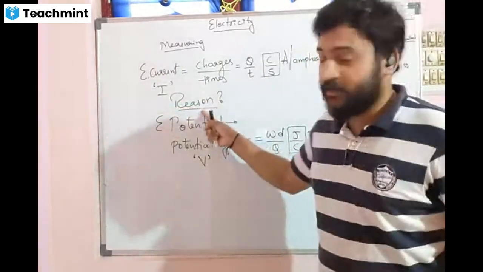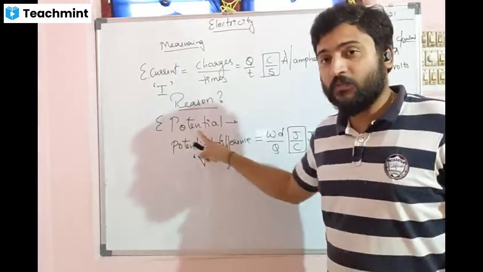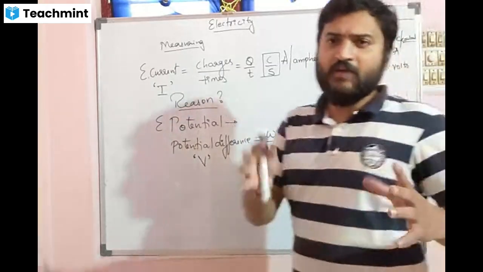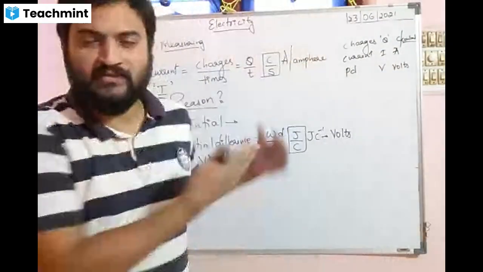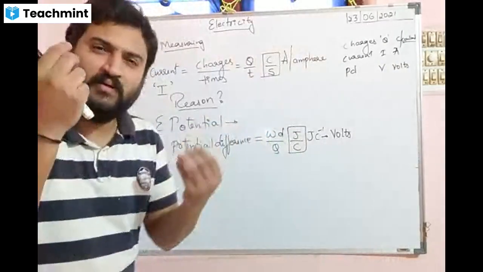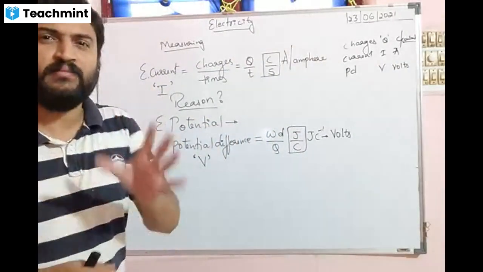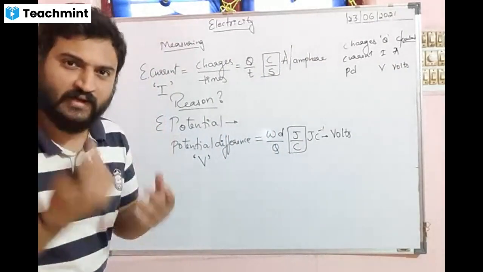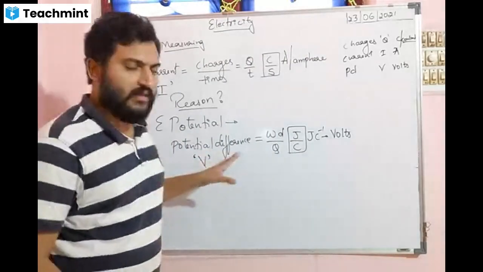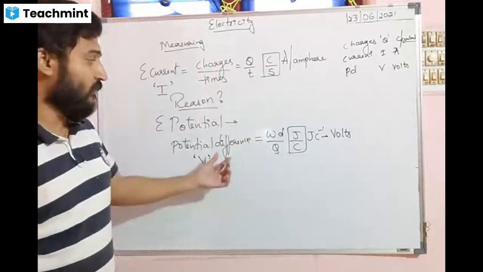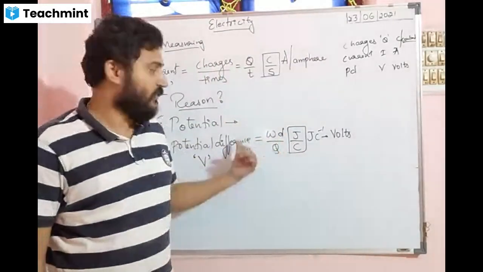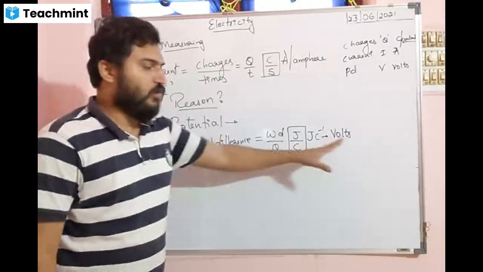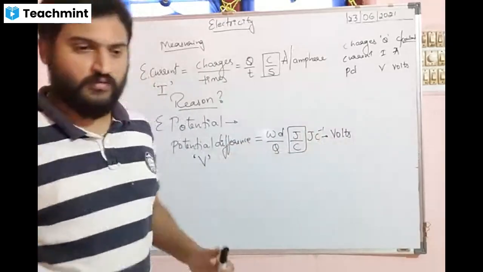And what is the reason they are flowing? Because of the electric potential and potential difference. As there is a difference here, gravity cannot work. Electrons have very, very negligible mass, so gravity doesn't act at all. So we can tell that the difference between these two potentials will give us the potential difference, that is joule per coulomb, which is volts.